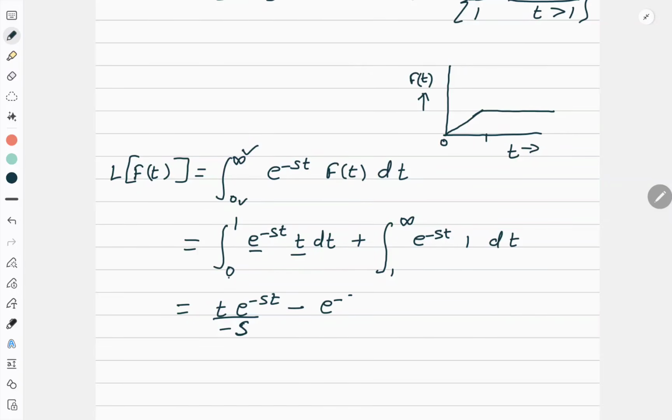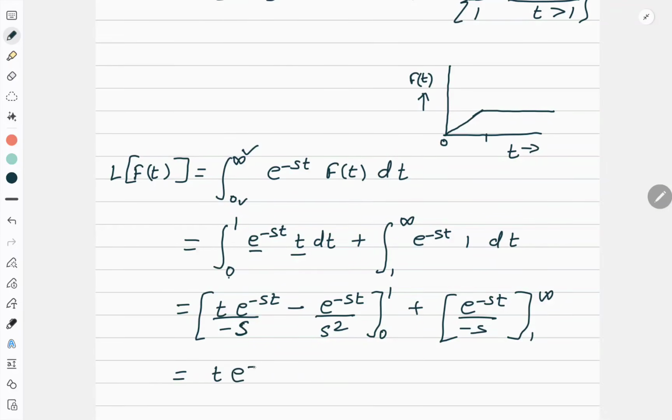So it will become t e to the power minus st upon minus s minus e to the power minus st upon s square, and the limit is from 0 to 1, plus e to the power minus st upon minus s from 1 to infinity. Now let's put the limit. When I put the upper limit, it is e to the power minus s upon minus s minus e to the power minus s upon s square, minus, now I'll put the 0.